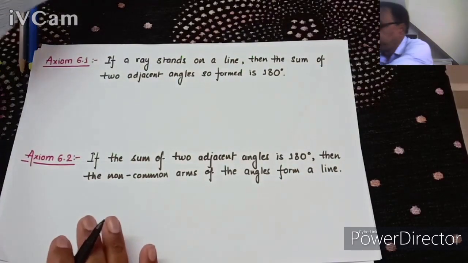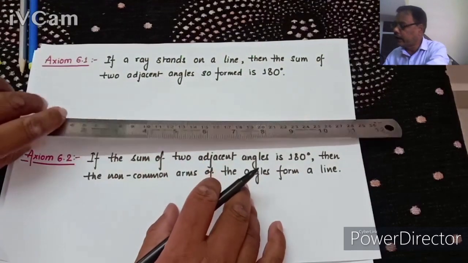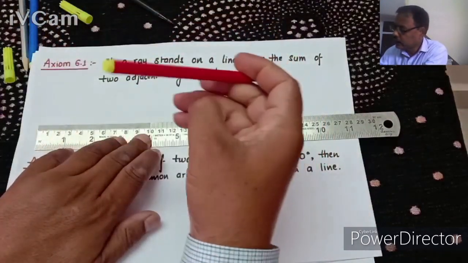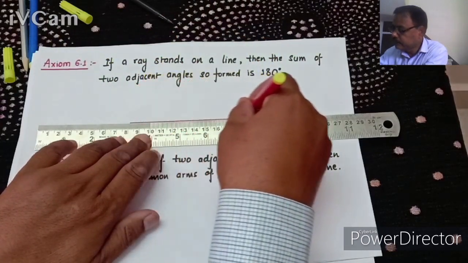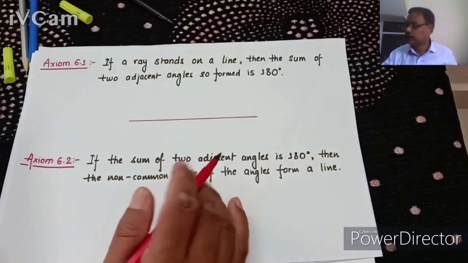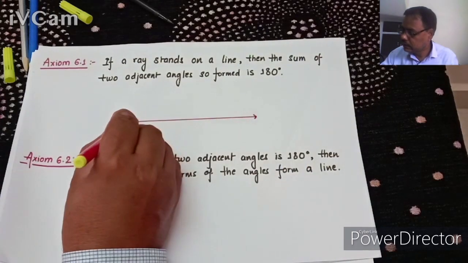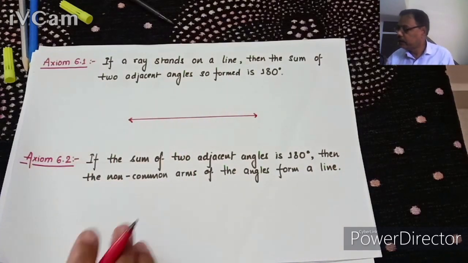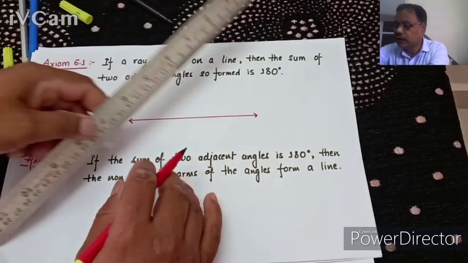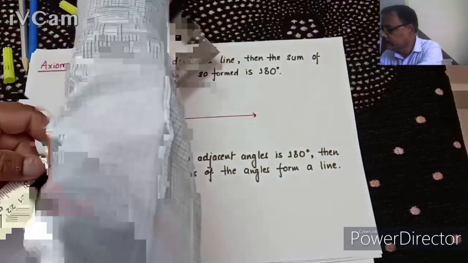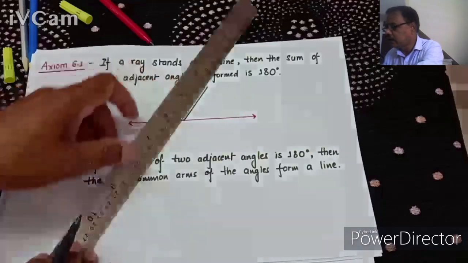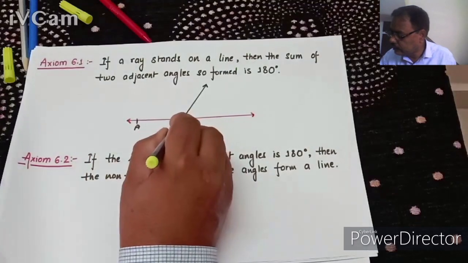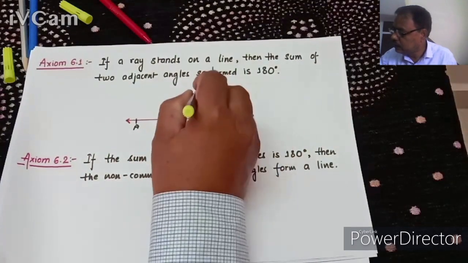In Axiom 6.1, if a ray stands on a line, let us suppose this is a line, if a ray stands on it, let us suppose a ray, this is a ray, it stands on this line AOB.